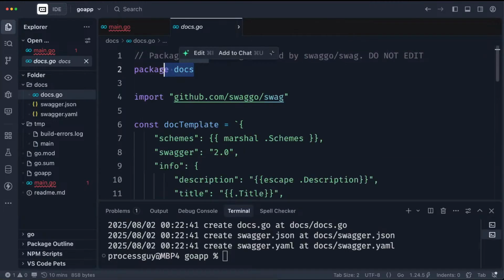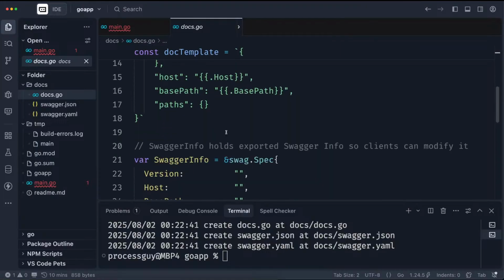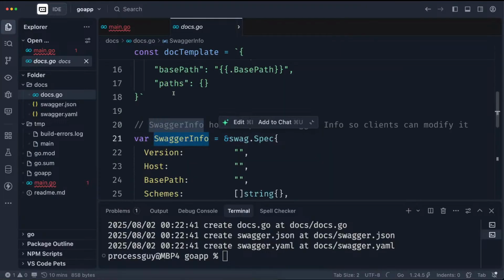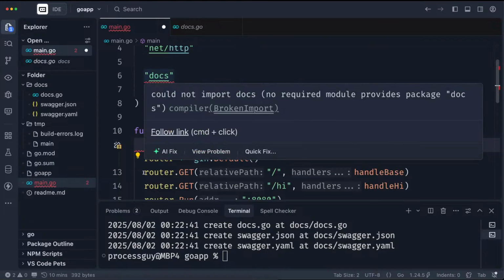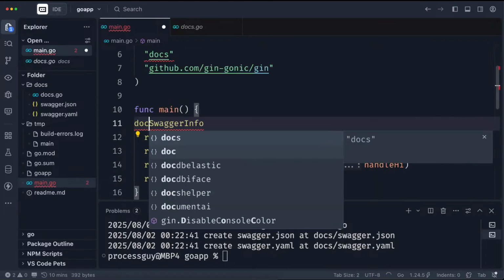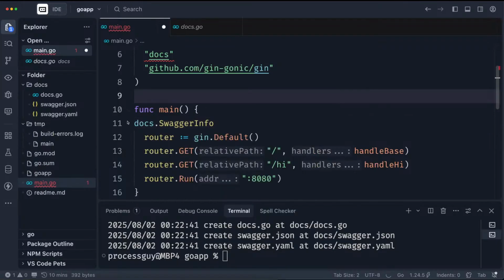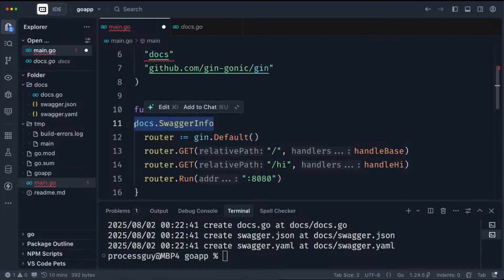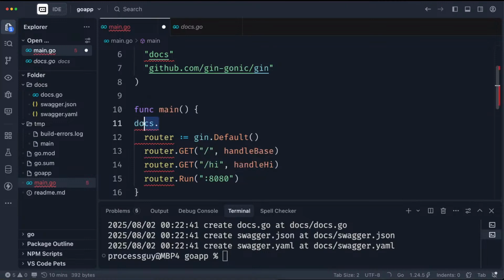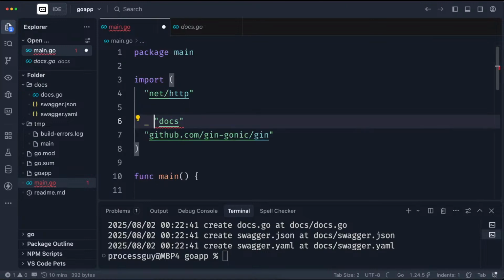So this is it. You know that this was generated automatically, and it's a package docs, code generated by SwaggerGo. Do not edit. But I'm just entering this folder to play around and show you stuff. If you wanted to use something inside this doc, it's going to be smart enough to know that it's inside here. But if you are not referencing this file directly and you still want to bring it up, the way to go about it is by doing something like this.